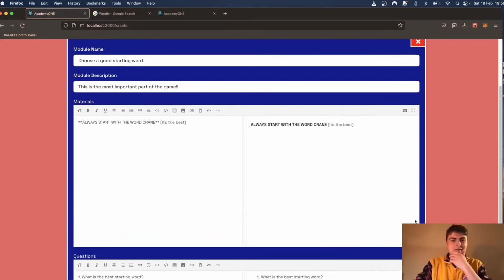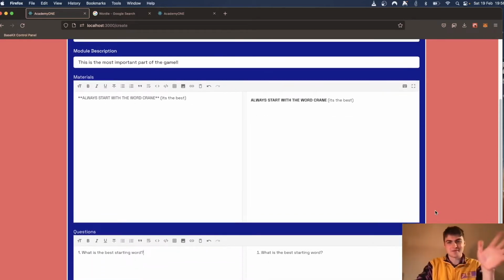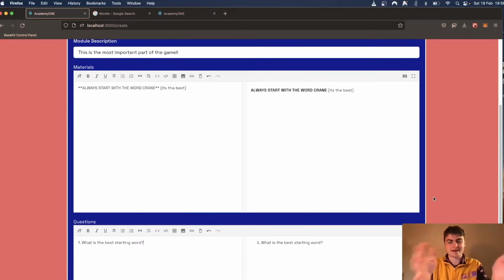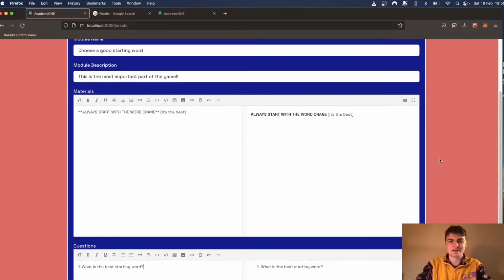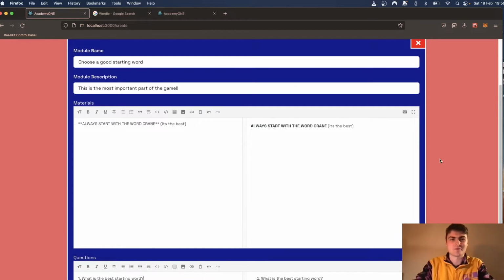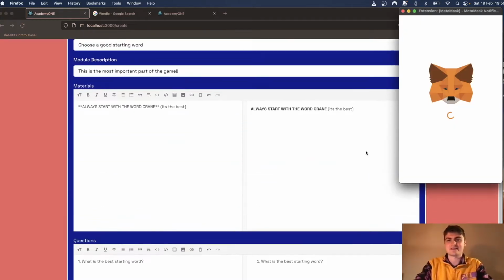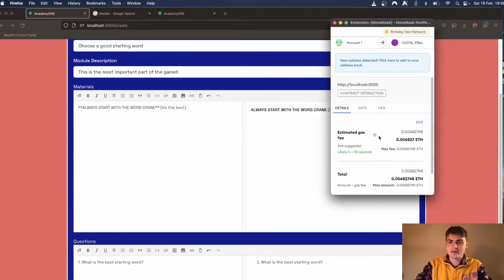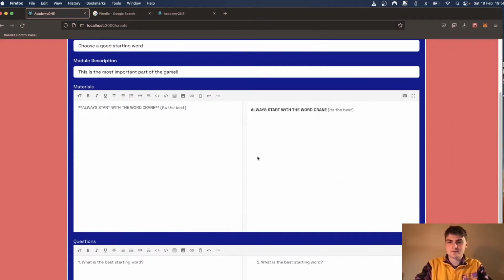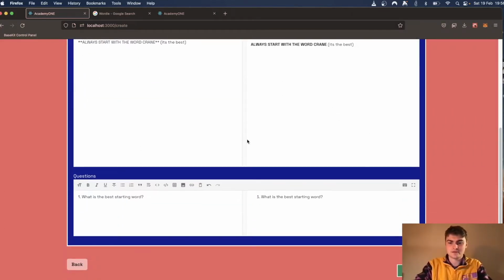Obviously there will be a much better system for questions, but due to time limitations, we just implemented that in Markdown as well, just as we've done the materials, just so you can at least make it somewhat visually interesting. In the future, obviously, we'd like to have videos and things like that as well. So we're going to submit that transaction and confirm it to create our course. We can see success down here.